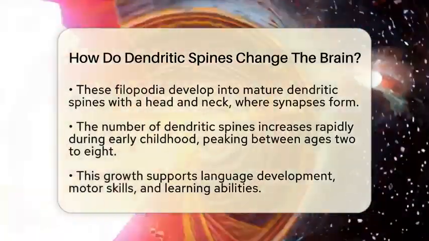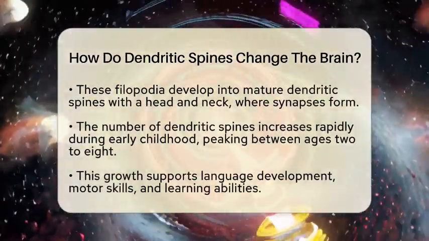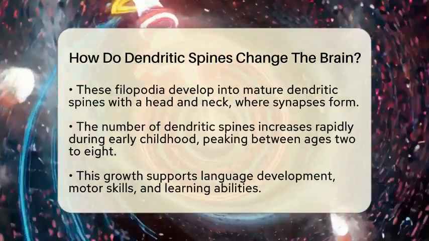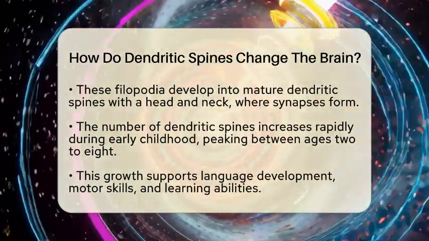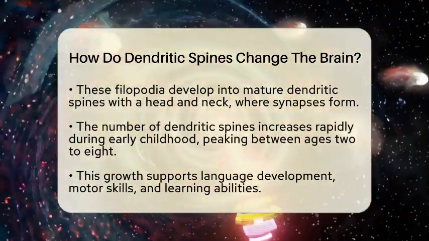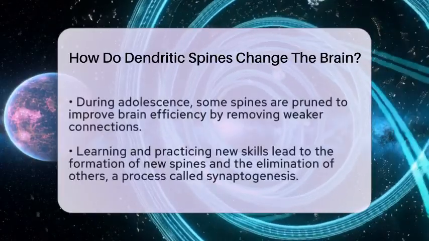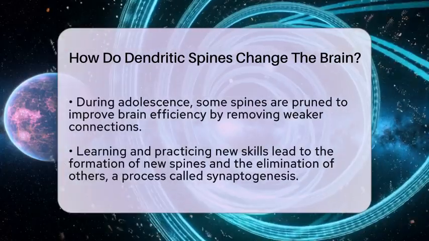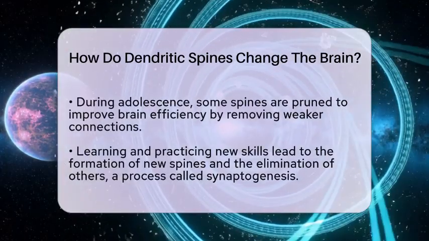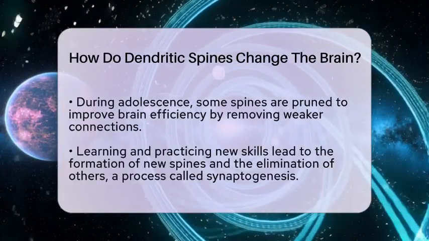As children grow into teenagers, some of these spines are pruned or removed to make the brain's wiring more efficient. This pruning helps the brain focus on the most important connections and discard weaker ones. Every time a child learns something new or practices a skill, new dendritic spines can form. At the same time, others may be eliminated.